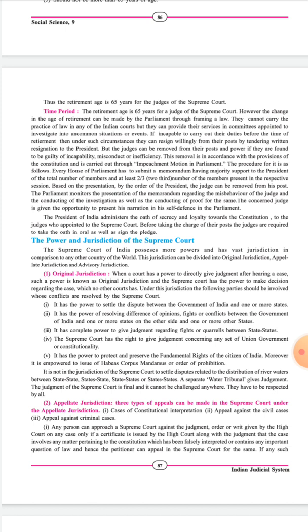The house of Parliament in which the case is charged initiates the process by taking the consent of the majority of the total number, and two-third of the members present and voting in each session. And based on the presentation, by the order of the president, the judge can be removed from his post.